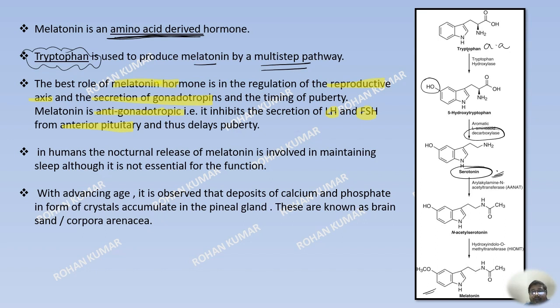Now, because melatonin hormone is anti-gonadotropic, that is, it stops the secretion of these two hormones, therefore, it can delay puberty. And that is why the levels of melatonin are seen higher in children, and with the time that they attain or they become teenagers, the levels of melatonin drop because now puberty has to start. Okay, so this is one role of melatonin. The thing that you have to understand here is that it is anti-gonadotropic.